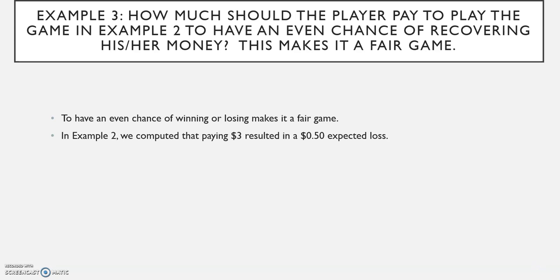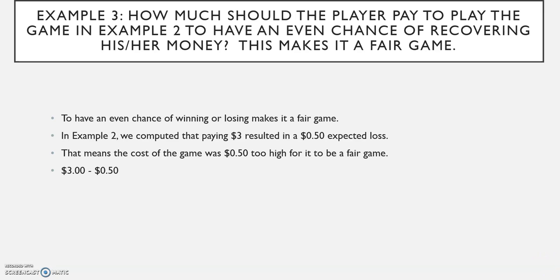In example 2, we computed that paying $3 resulted in a 50-cent expected loss. That means the cost of the game was 50 cents too high for it to be a fair game. $3 minus that 50 cents, a cost of $2.50 to play the game, makes it a fair game.